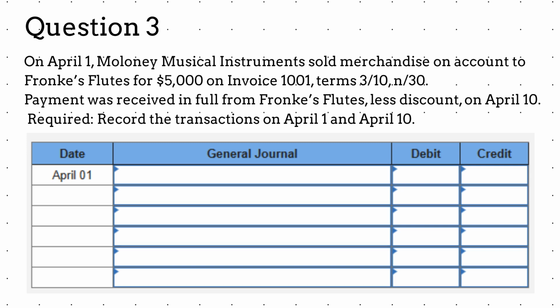There are only 2 lines for this journal entry because there is no sales tax. Next, on April 10th, you'll calculate how much Frank's Flutes paid Maloney Musical Instruments. That's the amount that Maloney received in cash. There are 3 lines you need to record for this transaction.